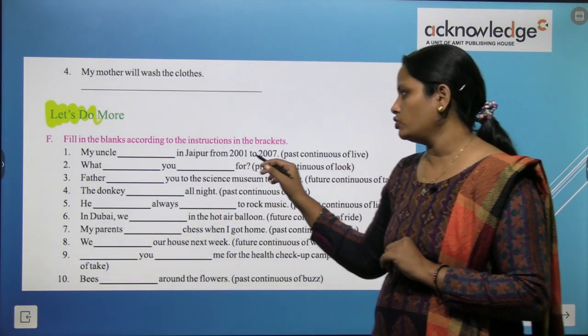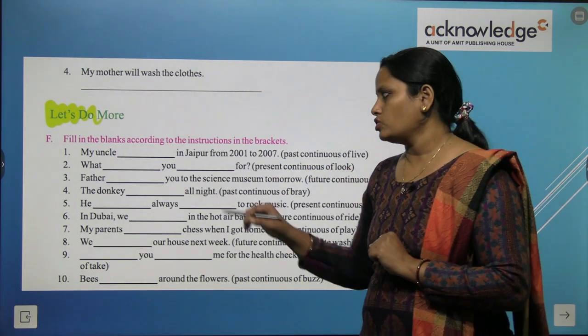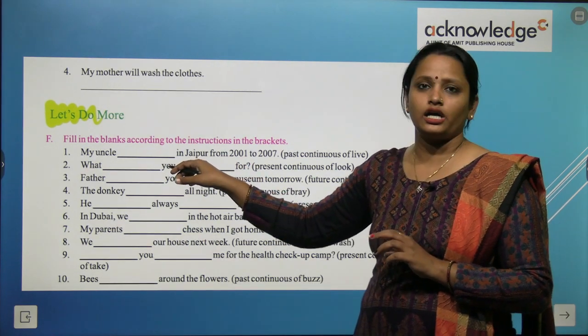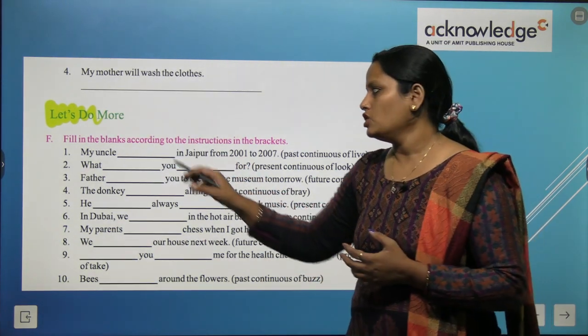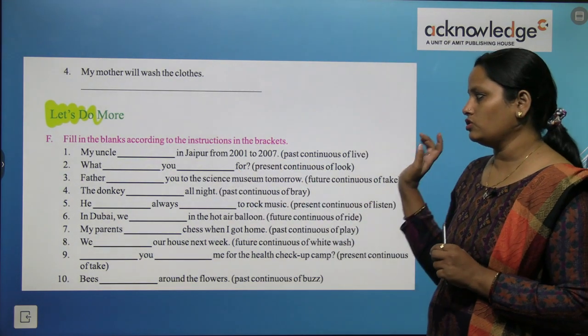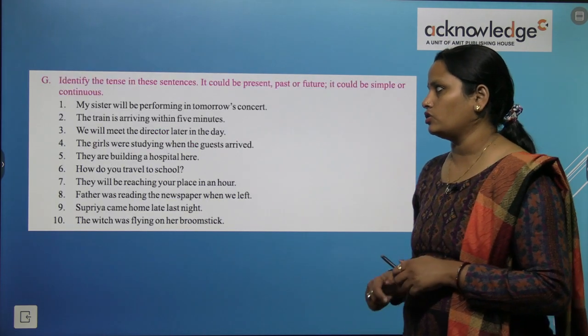What dash you for? We have to write the present continuous of look. So what will it become? What. Now you is written, so what do we use with you? Are. So what are you looking for? So we have done 2, children, and the rest is your homework, you have to do on your own.